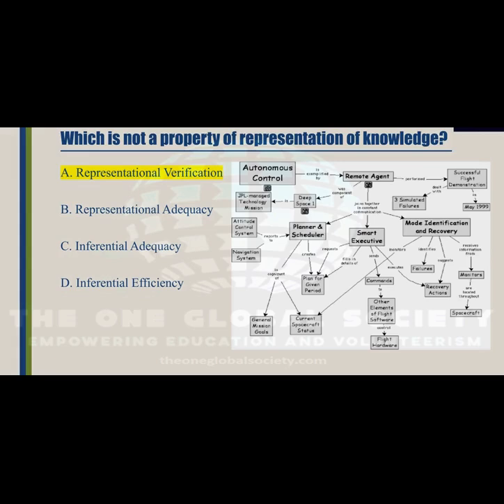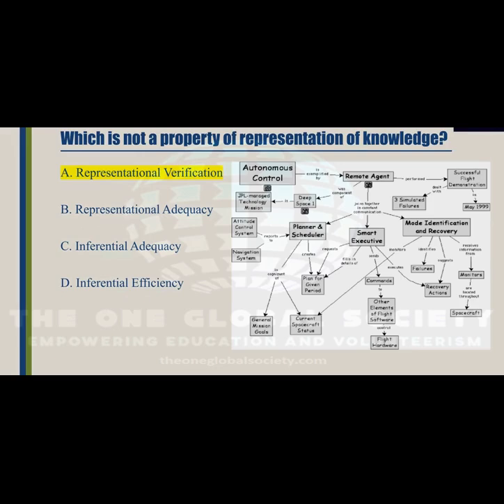Here is our first question. Which is not a property of representation knowledge? Is it representational verification? Is it representational adequacy? Is it inferential adequacy, or is it inferential efficiency? The correct answer is representational verification. And for the reference, the diagrams are given at the right side of the question.